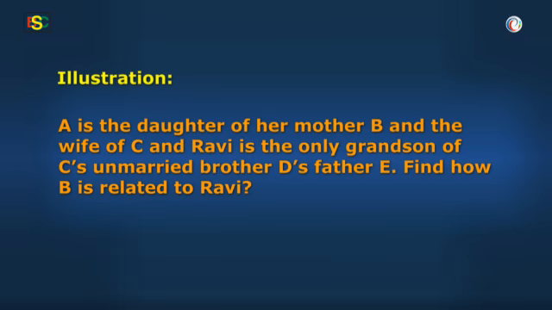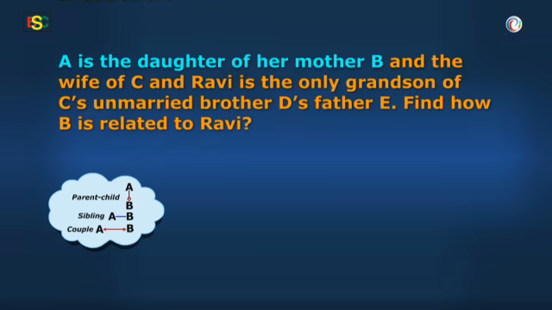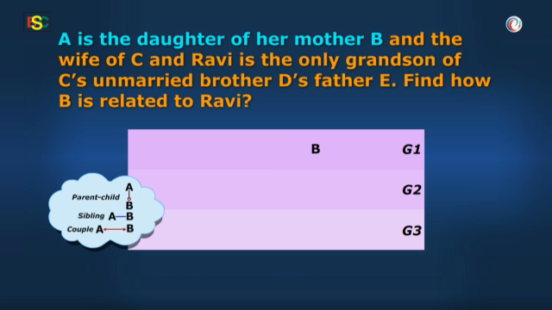Here, A is the daughter of her mother B, and so they share a parent-child relation. This can be represented as shown here. The vertical line points downwards. Of course, B is plotted at the top of the line, given that she is a parent. A is the child, and so A is plotted towards the bottom of the line, that is, towards the drop.